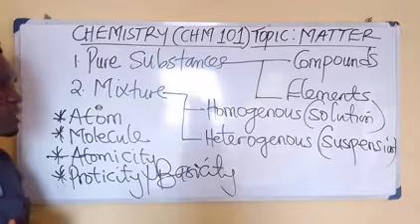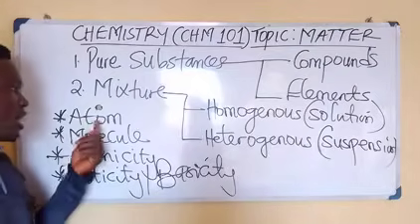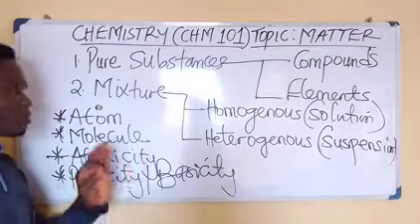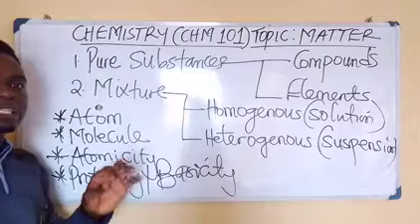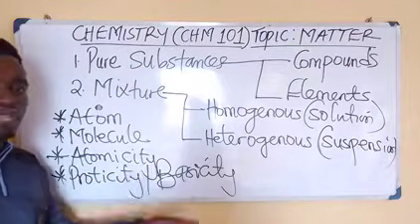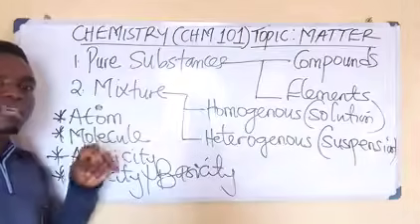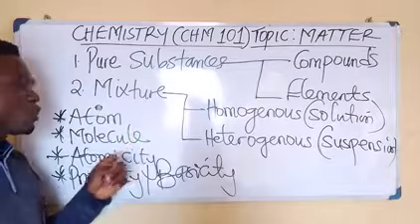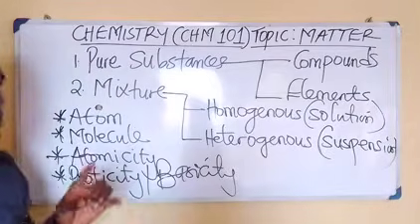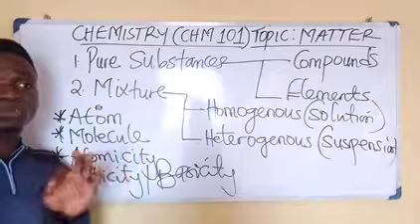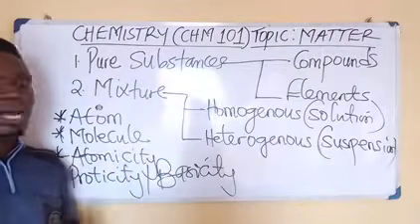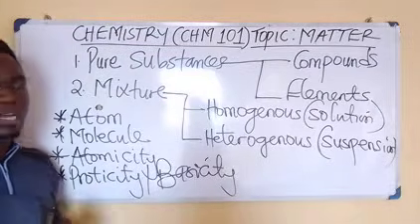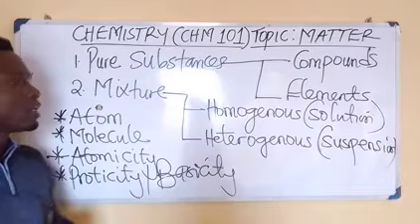Now, the first word here is atom. What is an atom? An atom is the smallest particle of an element that takes part in every chemical reaction and remains chemically unchanged at the end of the reaction. I take it again. The atom is the smallest particle of an element that takes part in every chemical reaction and remains chemically unchanged at the end of that reaction. That is what an atom is, and it is universally accepted as that.